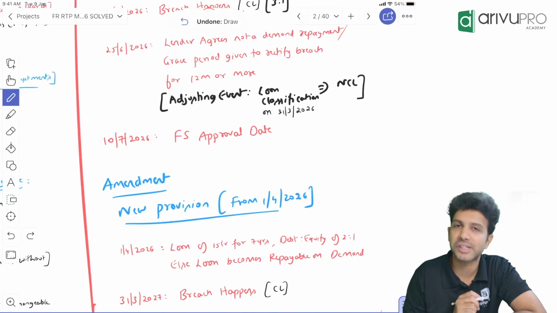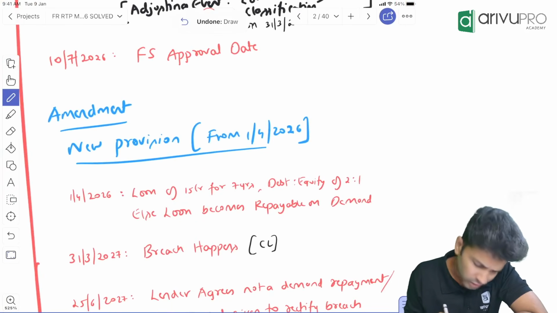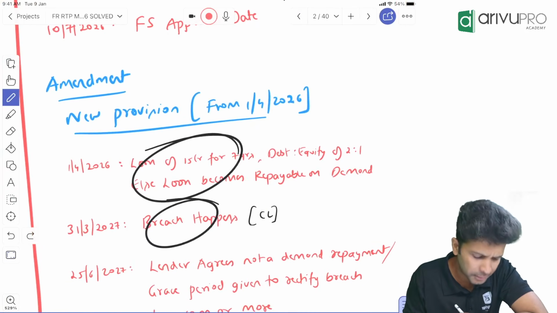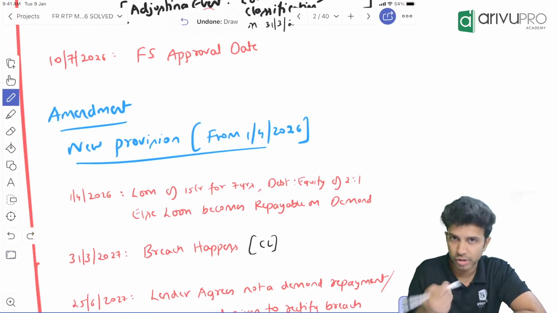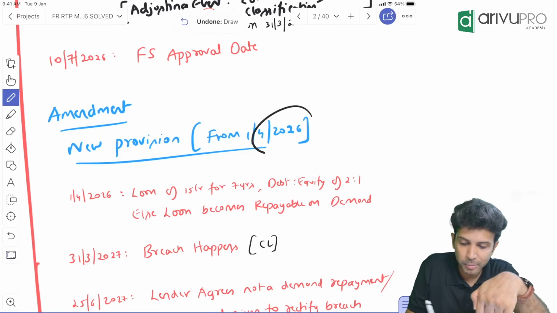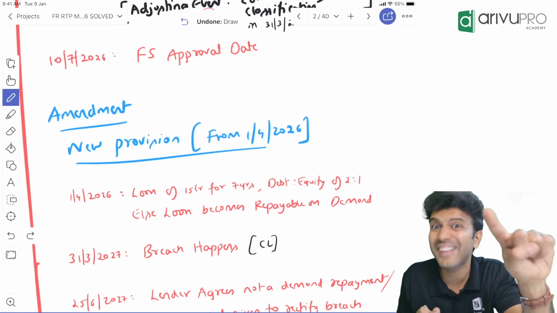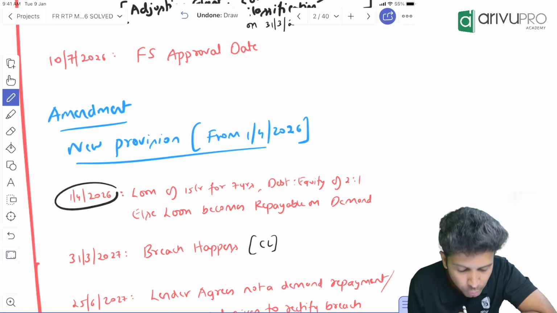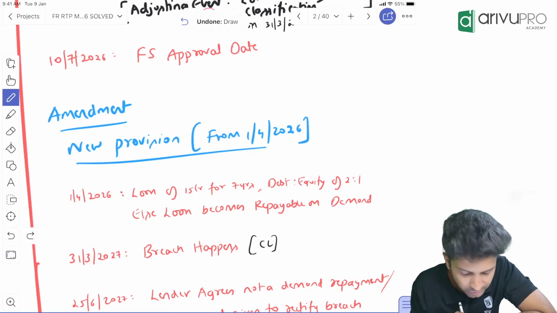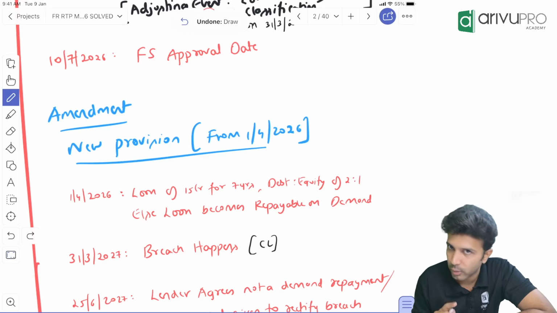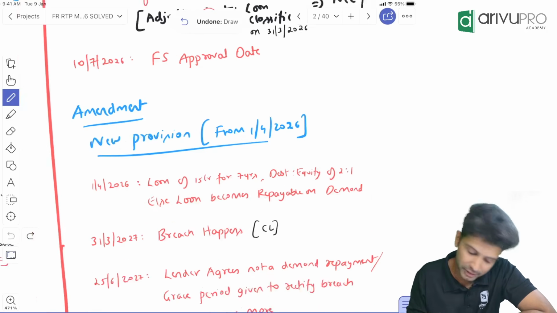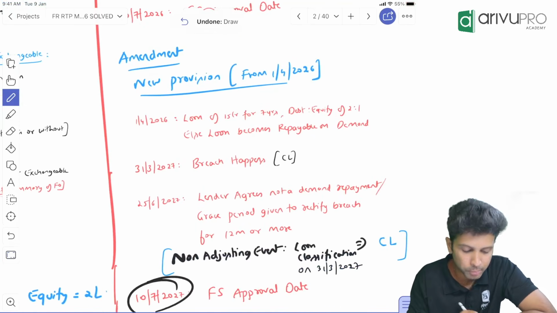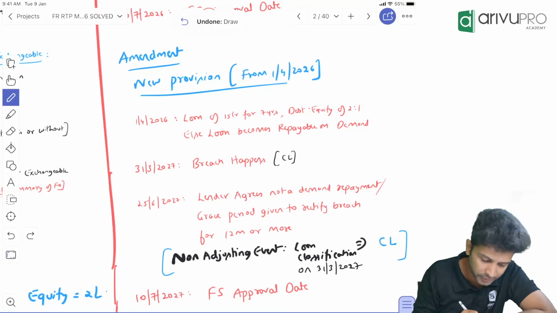What does the new provision say? Same case. So same, you have taken a loan, breach has happened. I've just copy pasted the same case. Okay, I've changed the period because this provision is applicable from 1st April 2026. Suppose same loan if you take on 1st April 2026 and on 31st March 2027, if breach has happened, the moment breach happens, it's a current liability. Then financial statement, let's say, is approved on 10th July 2027.